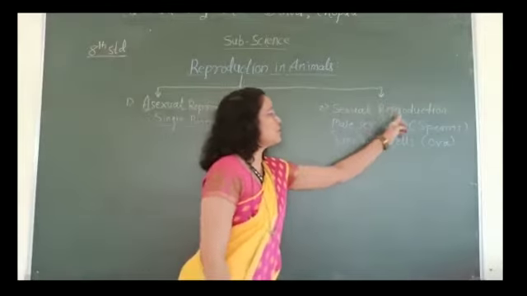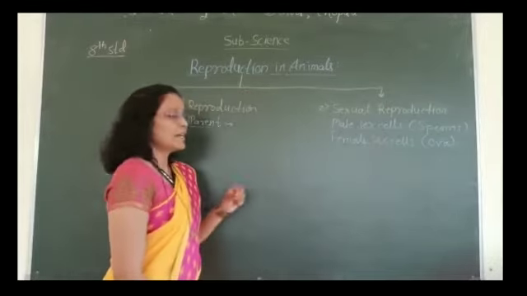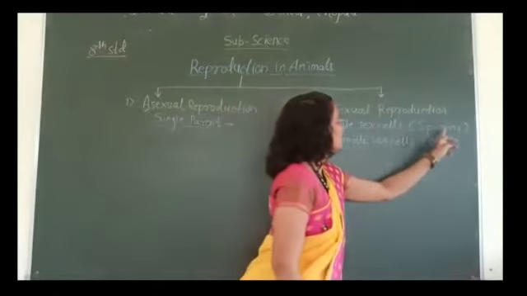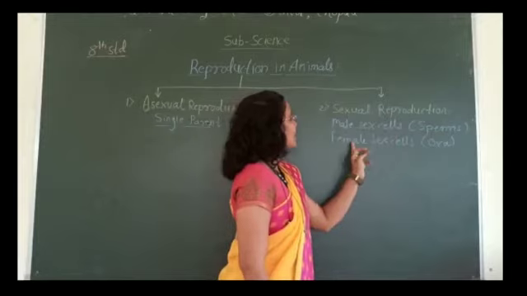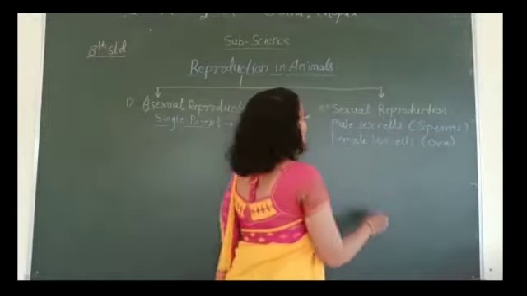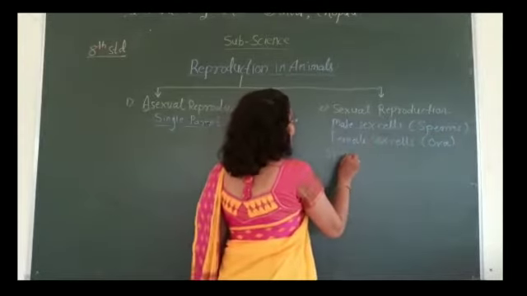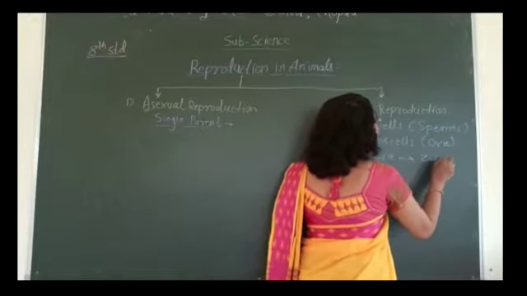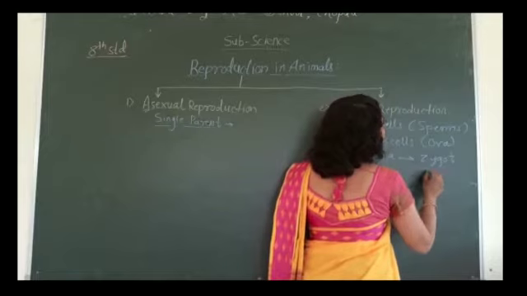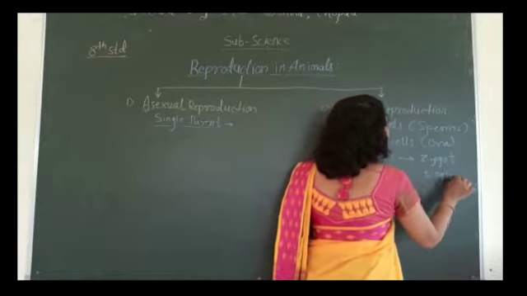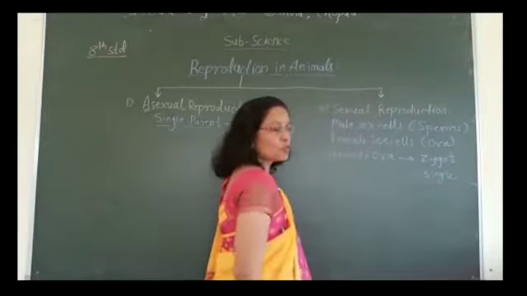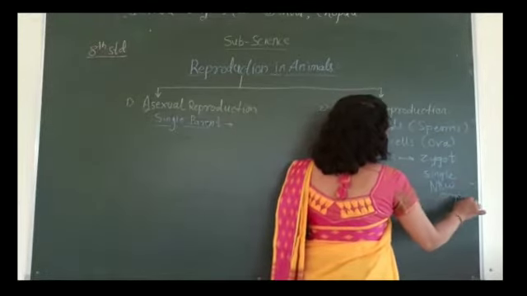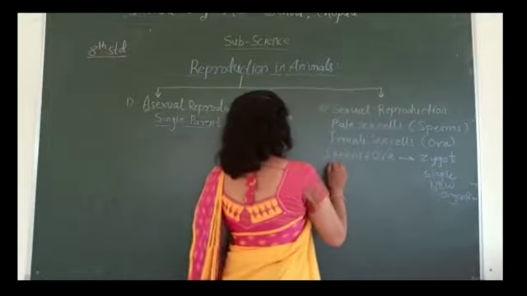Sexual reproduction is nothing but the fusion of male sex cells, means sperm, with female sex cells, ova. You can write down in this manner: sperms plus ova gives rise to a single cell zygote, which can grow into a new organism.